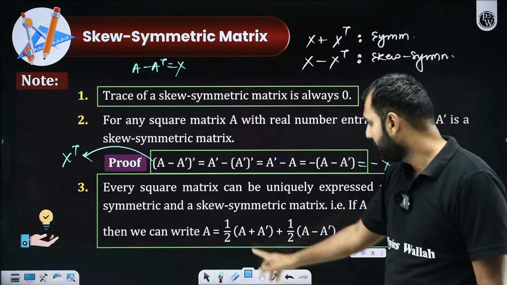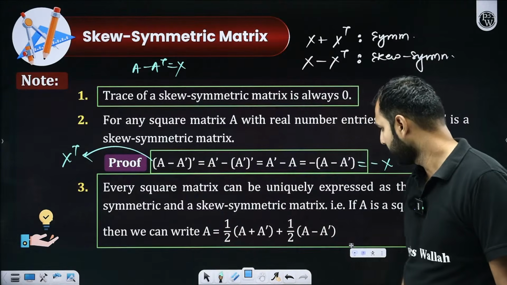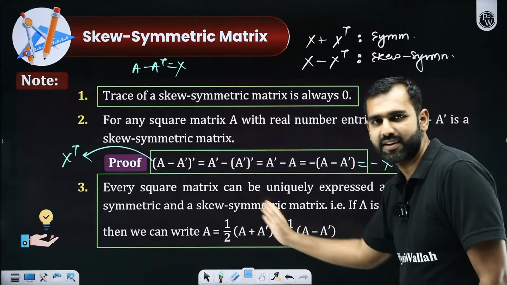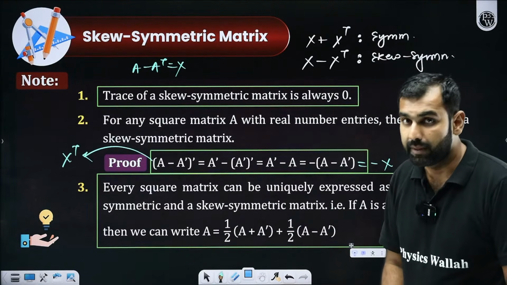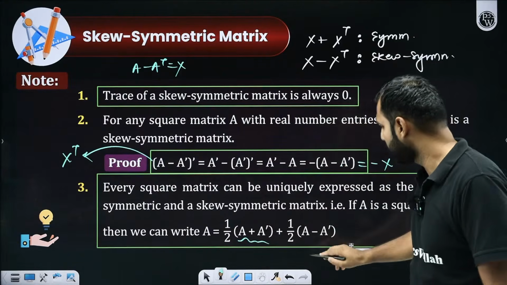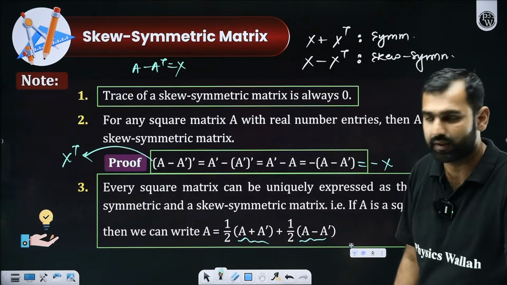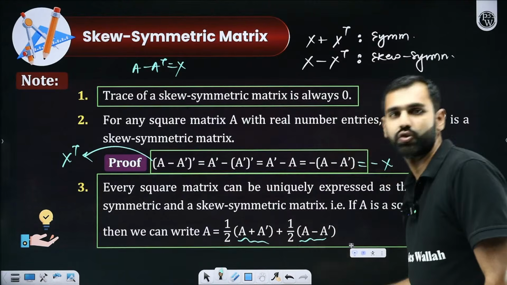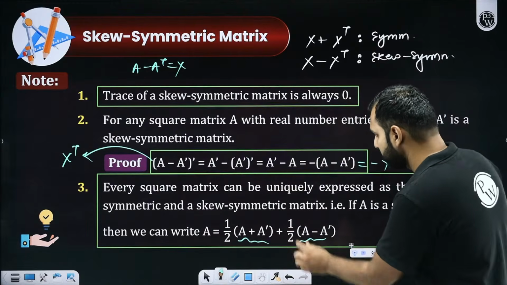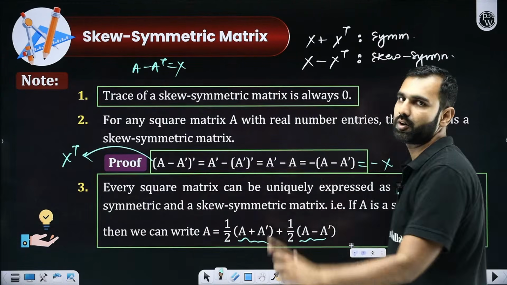I hope you're noticing A by 2 plus A by 2 will be A, and AT by 2 minus AT by 2 gets cancelled. So this is A on the RHS, and the LHS is also A. On the RHS, A plus A transpose is symmetric, and A minus A transpose is skew symmetric. So this is symmetric plus skew symmetric. So all the matrices in this world can be written as the sum of a symmetric and a skew symmetric matrix.